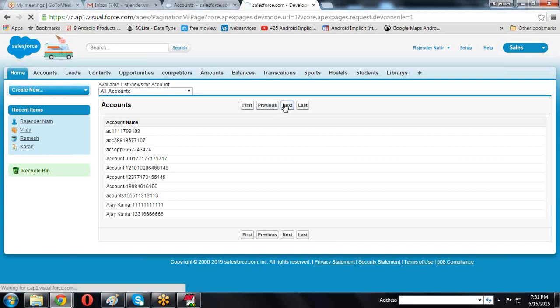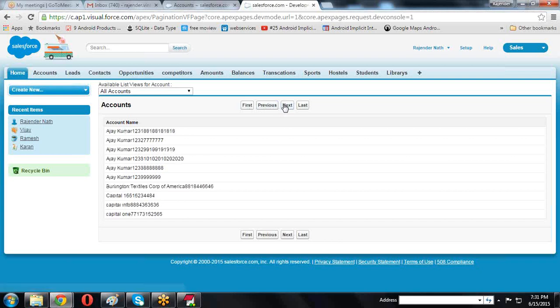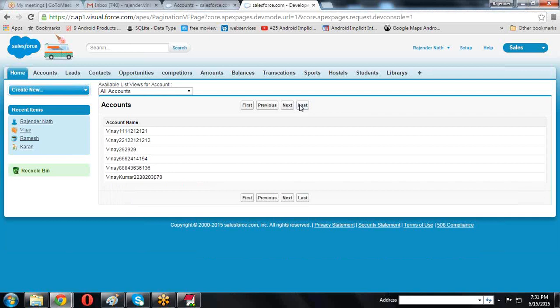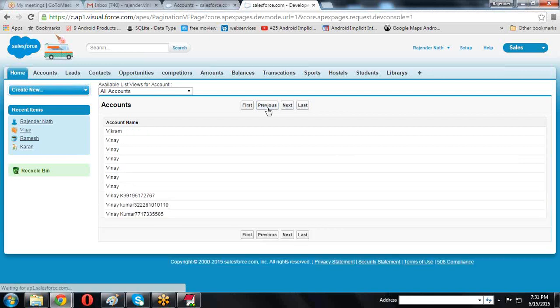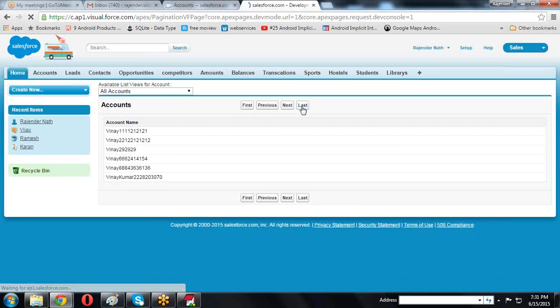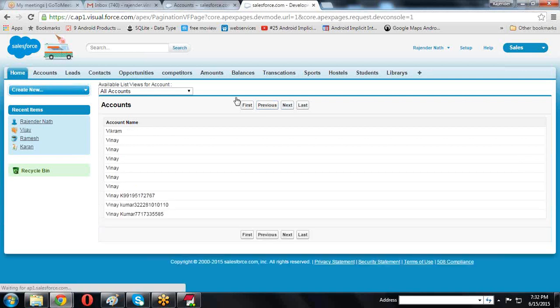If I click the next page, it is navigating to next page. If I click the last page, it is navigating to last page. In the last page, if I click the next, there is no next page, but previous page is there. Like this, previous pages or first page or last page, it is navigating. Like this we are navigating to those particular pages.